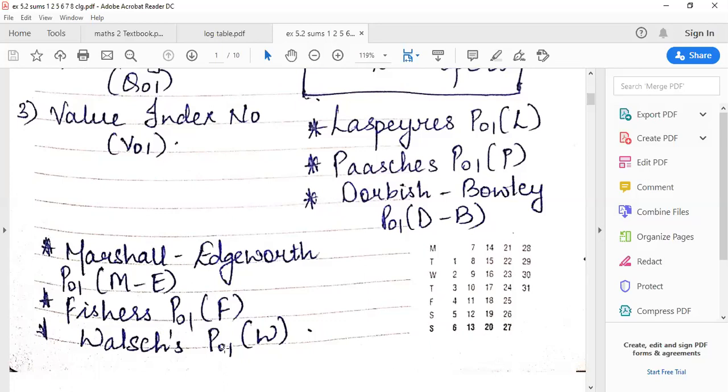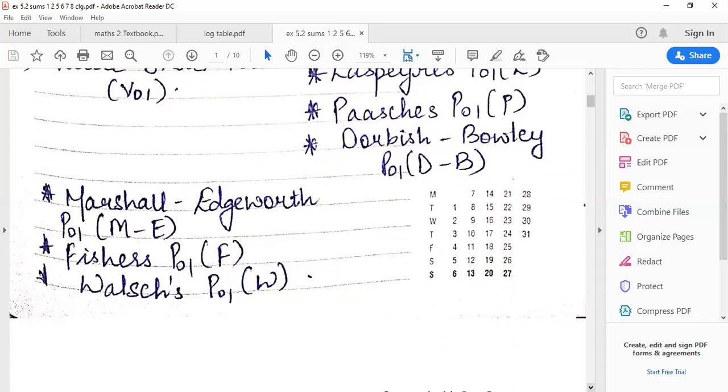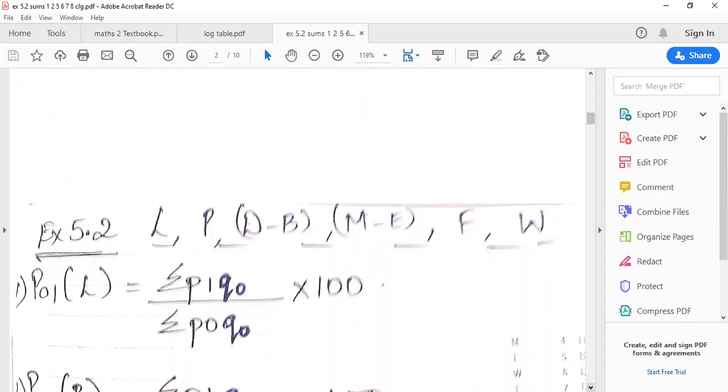Now out of these six developers, our focus today will be the first 5. The first 5 are included in one bracket and Walsh is calculated separately. Walsh is not considered with them. Overall there are 6 developers: a group of 5 people and one single person. So today our focus will be the first 5 formulas, that is Laspeyres, Paasche, Dorbish Bowley, Marshall Edgeworth and Fisher's. The names are done. Now it's the formulas' turn. What formulas did they develop?